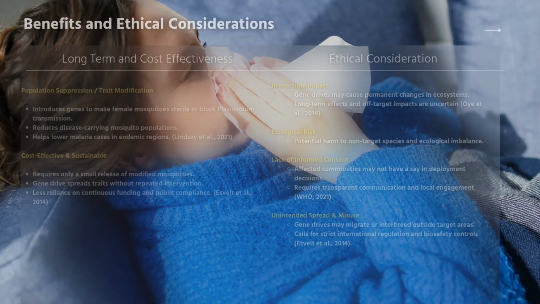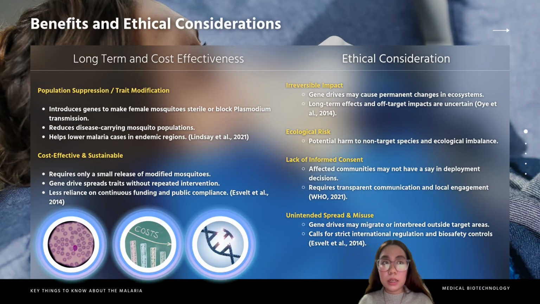Despite its potential, gene drive technology poses significant ethical and ecological risks. As noted by Oye et al., 2014, its irreversible impact on ecosystems is a major concern, with unknown long-term effects and possible harm to non-target species. Ethical issues also arise around community concern, as affected populations may lack input in deployment decisions, underscoring the need for transparent engagement, as stated by the World Health Organization in 2021. Additionally, unintended spread or misuse of gene drive highlights the need for strong international regulation and biosafety control.